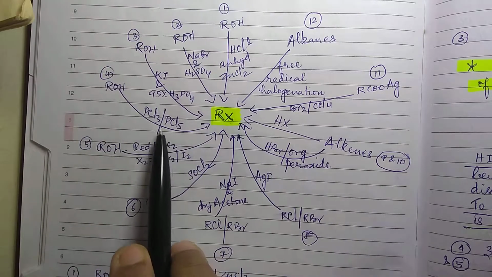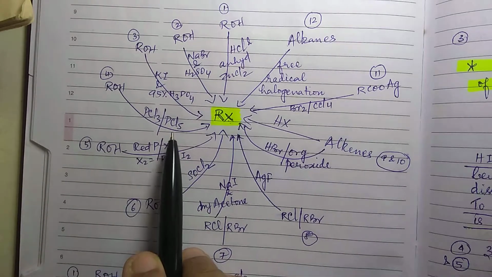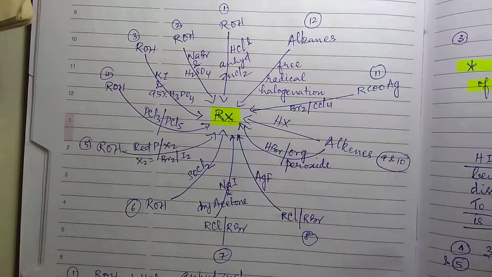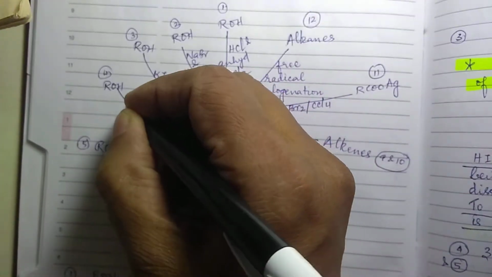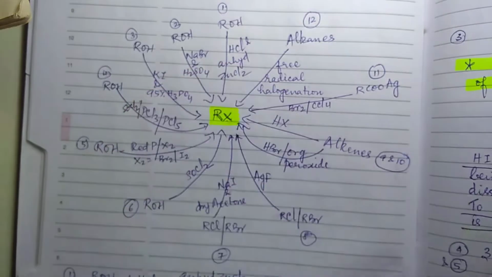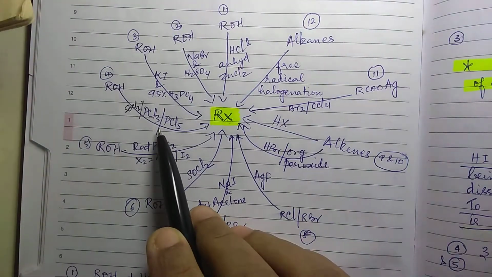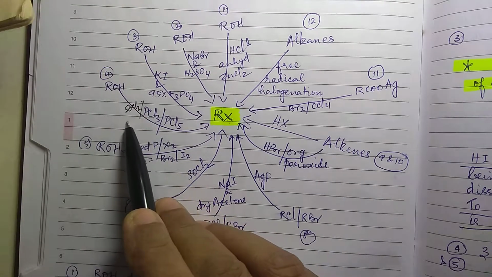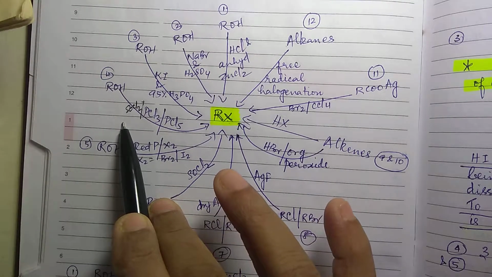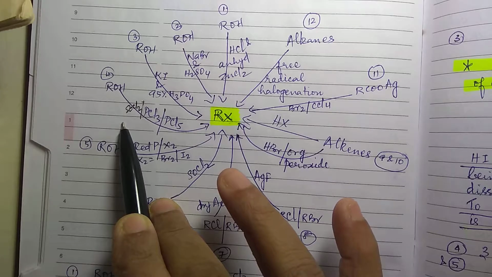Then by treatment with PCl3, PCl5 or SOCl2. You can also use SOCl2 to get RX, and SOCl2 is the most preferable method because the byproducts that are formed are in the form of gases.